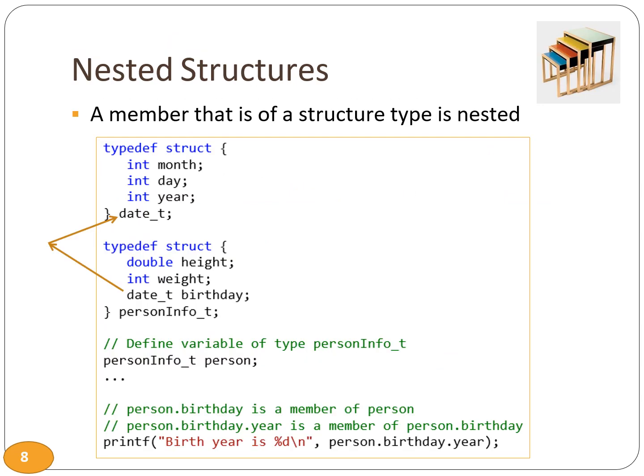In a structure, a member can be declared to be of another structure type. Consider this example, where structure person_info_T uses structure date_T as the nested structure member. Nested structures help in organizing complex data hierarchies efficiently. They enhance code modularity and readability by grouping related data together.